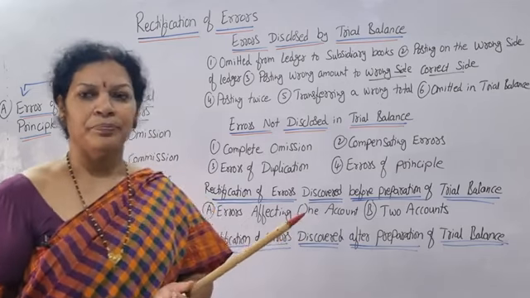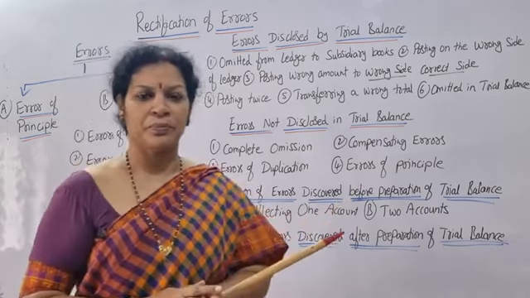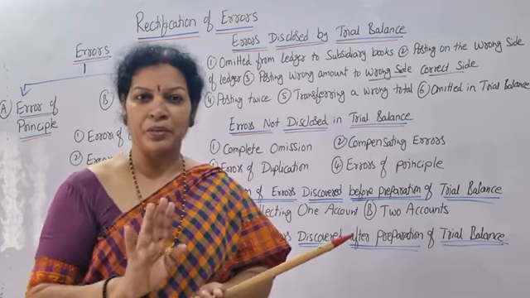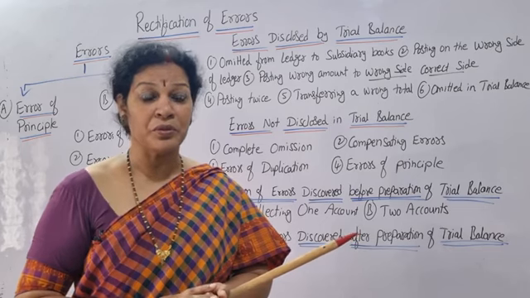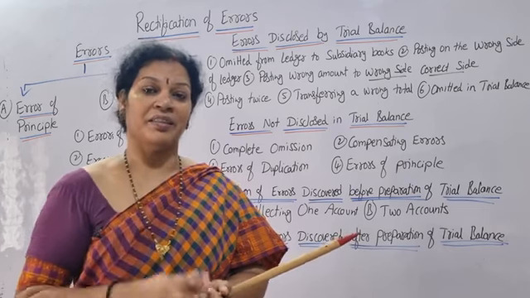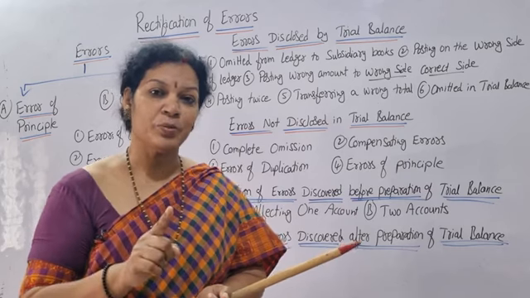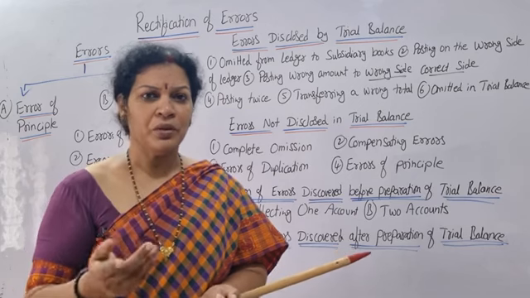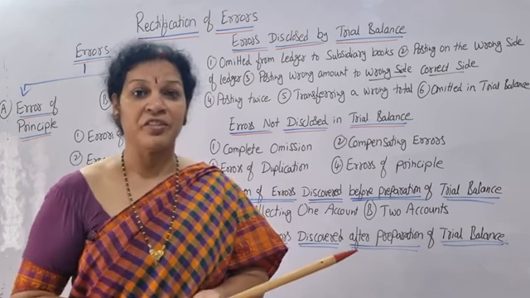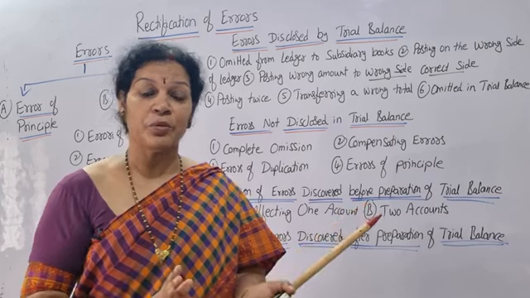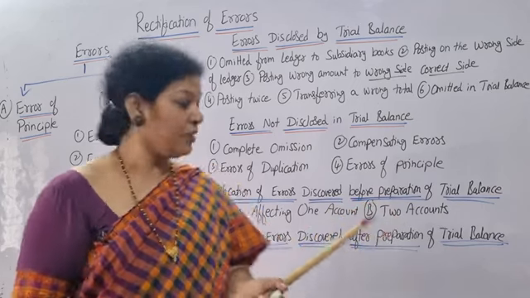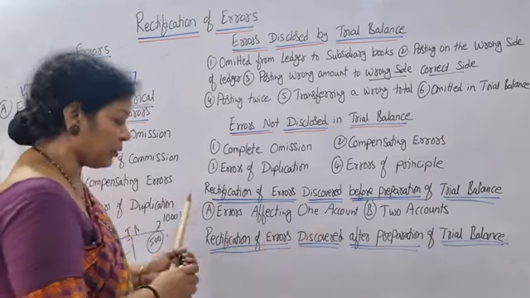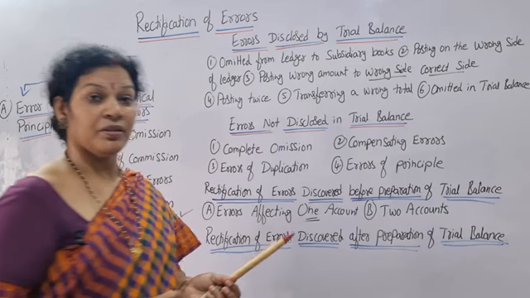Suppose say purchases we have purchased, or let's take sales. We sold goods of 20,000, but not taken, which affects the sales book only, which is not taken into the sales book. Means only the sales book is going to make the difference. That affects the sales book only, not anything else, right? So we say it as an error affecting one account only.